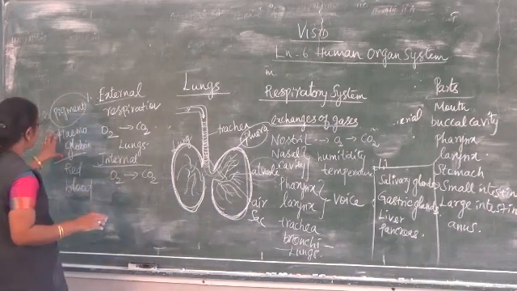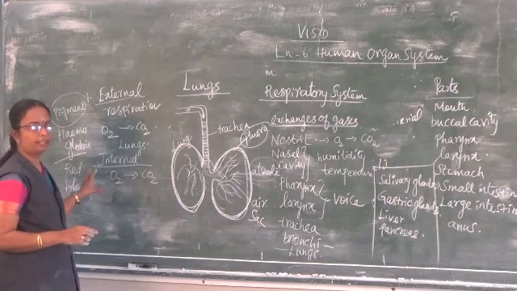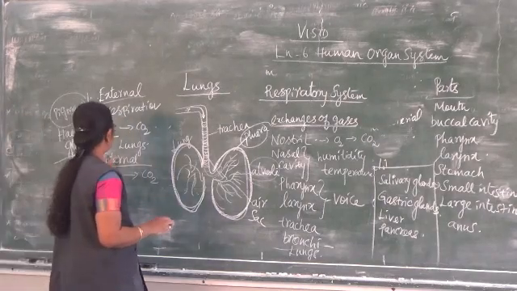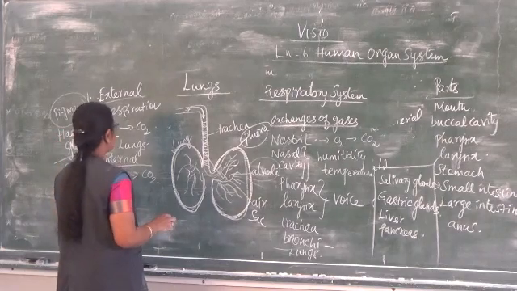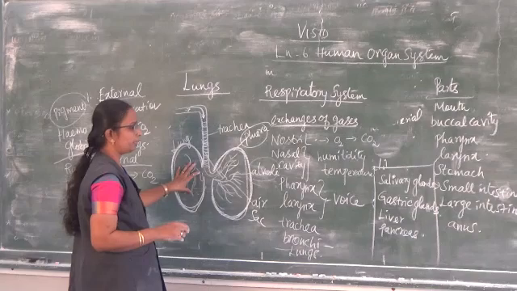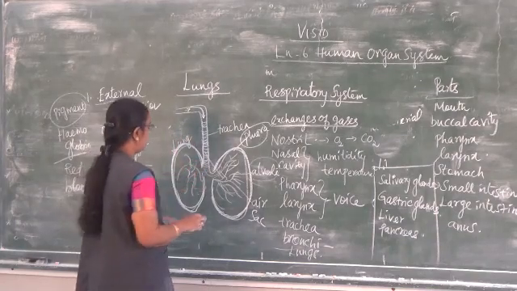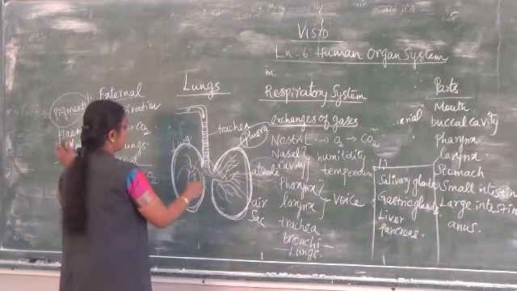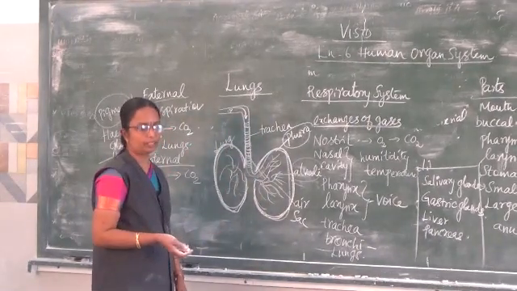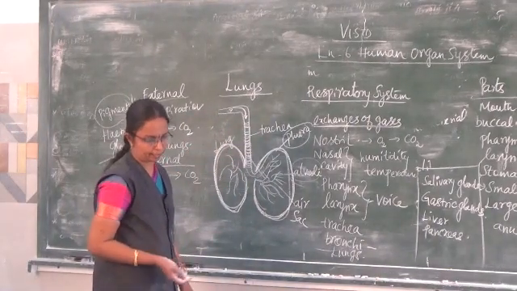It gives red color to the blood. The oxygen and carbon dioxide mix, and then the hemoglobin transports them to all parts of the body. That is the internal respiration.